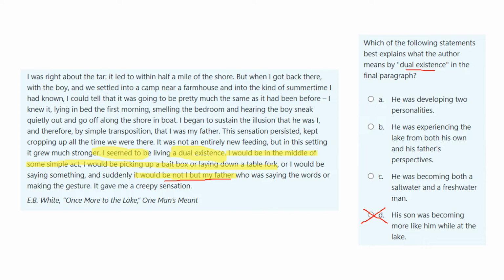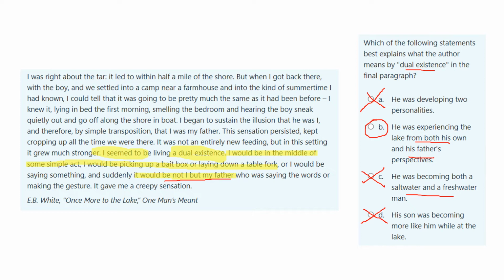This is not about having two personalities. He's not angry and sad. He's not happy and sad. And it's not about saltwater and freshwater. It's about experiencing the lake from both his own and his father's perspectives. He has his own memories of what the lake is like, but he's also starting to behave like his father behaved when he was young.